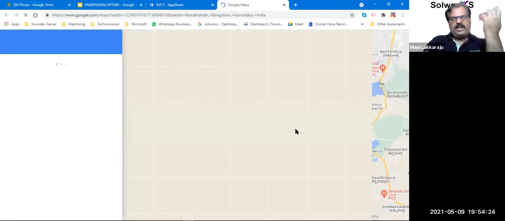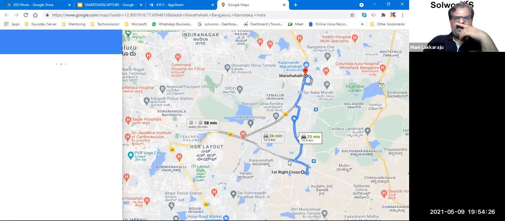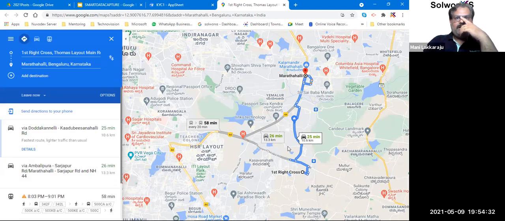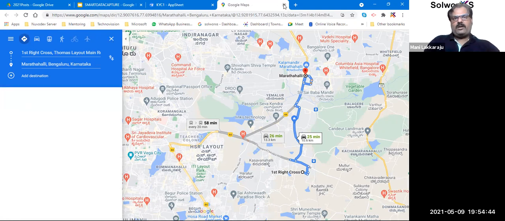It directly takes me to the map and it shows the guidelines and all. I don't need to really look at all these things, right? It just happens and it works wonderful. So this is how it can effectively work in a map.